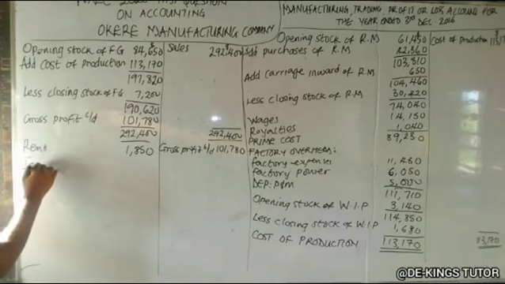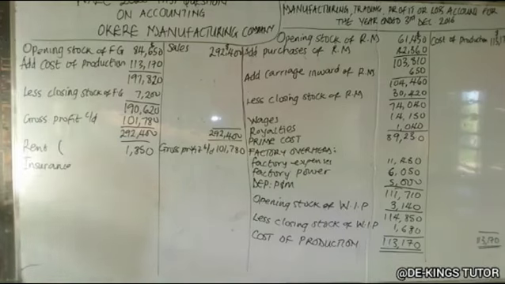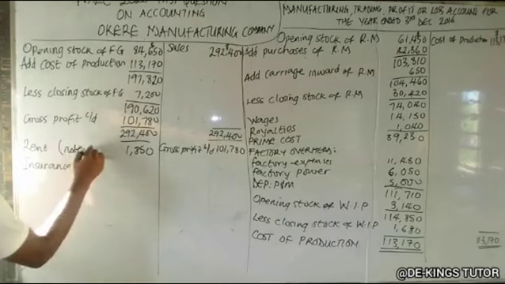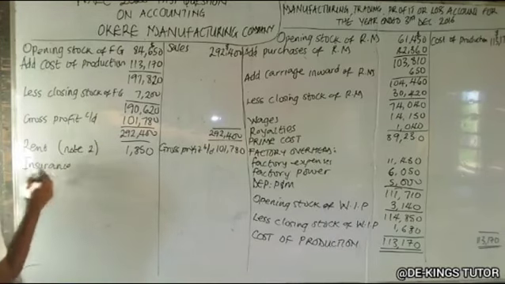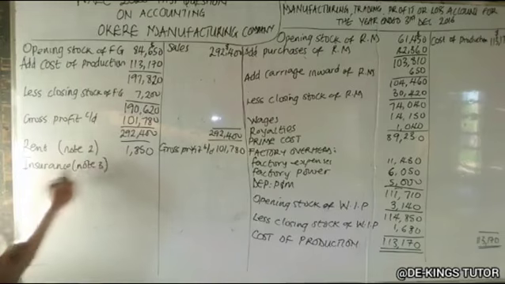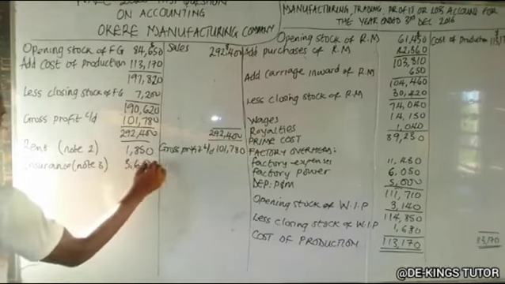So insurance. Rent is at note 2 of our adjustment, while insurance is at note 3 of our adjustment, and it is 3,600.